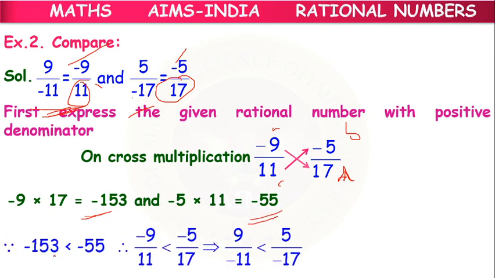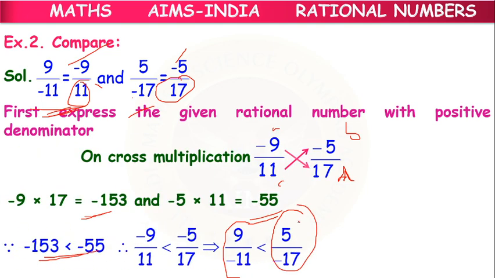So here the product is less than. Minus 153 is less than minus 55. So that's why the first fraction is less than the second fraction.